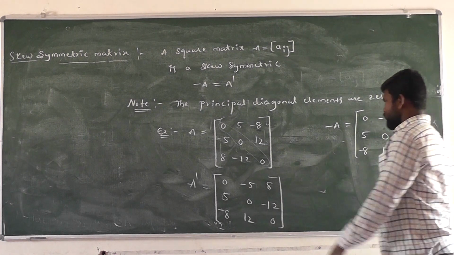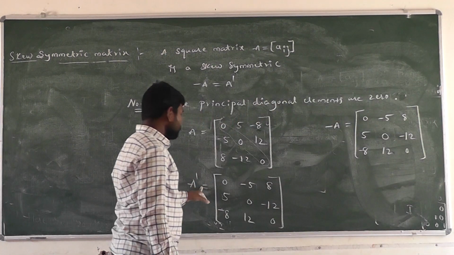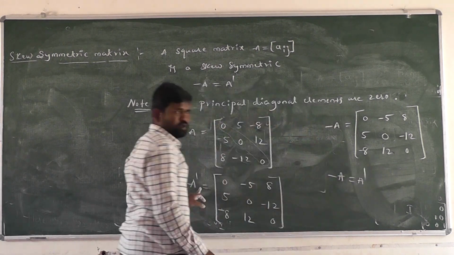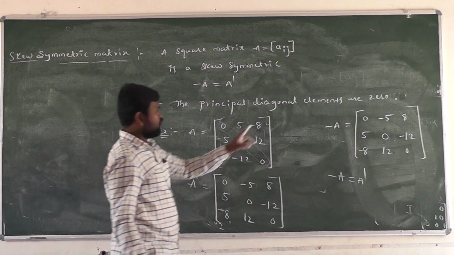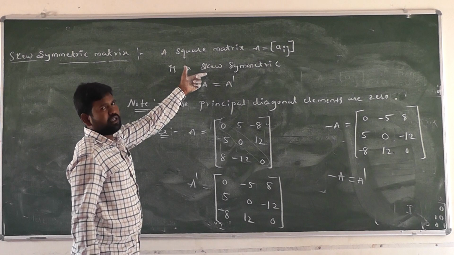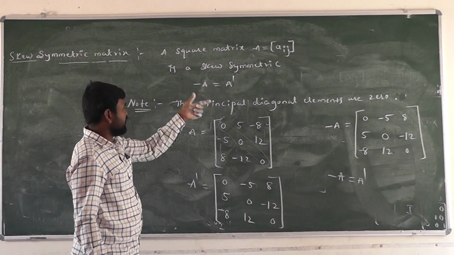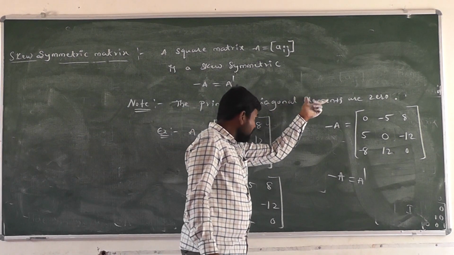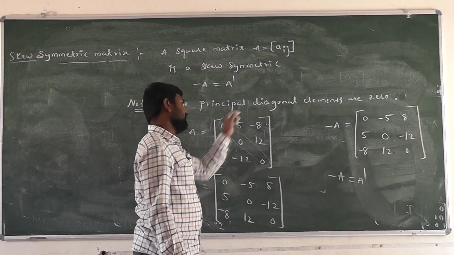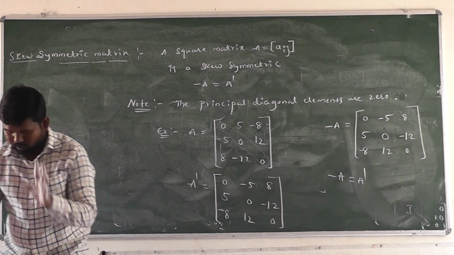Right? Here, what is A transpose? This one. Then minus A equals what here? A transpose. Right? Then minus A equals A transpose. The given matrix A is seen to be skew symmetric. When a skew symmetric matrix is possible, the principal diagonal elements we have to take as 0. Then only a skew symmetric matrix is possible here. Right? Next one.